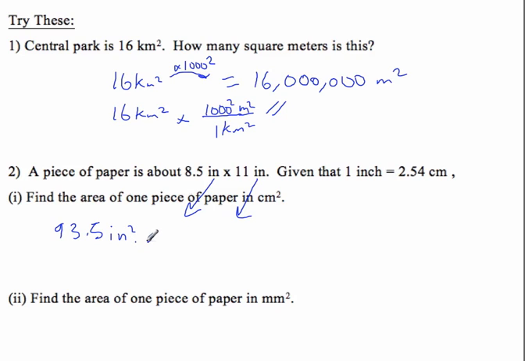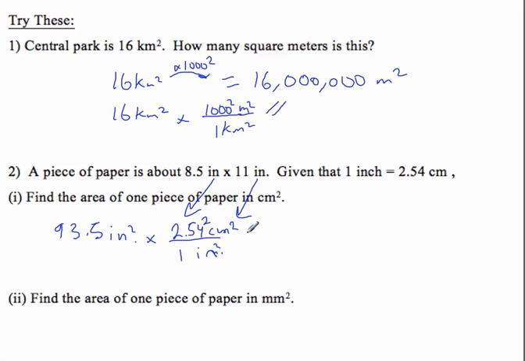Okay, if I wanted to convert to square centimeters, I multiply by, well, there are 2.54 centimeters in 1 inch. So in 1 square inch, there's 2.54 squared centimeters, sorry, centimeters squared.